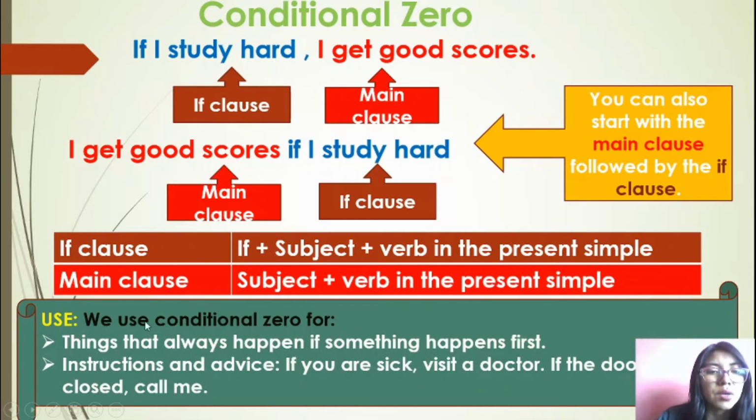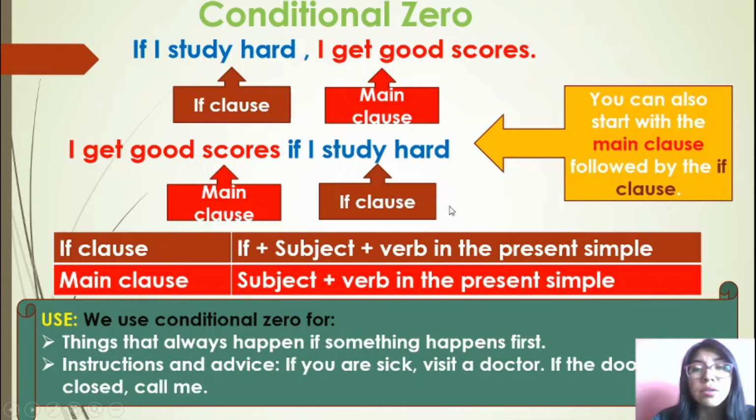Pay attention here. We use conditional zero for things that always happen if something happened first. Instruction and advice. If you are sick, visit a doctor. If the door is closed, call me. Okay? As I said before, we are going to use conditional zero in order to speak about general truths, in order to give instructions or advice, or in order to put a condition. In this case, if I study hard, that is my condition. I get good scores. Okay?